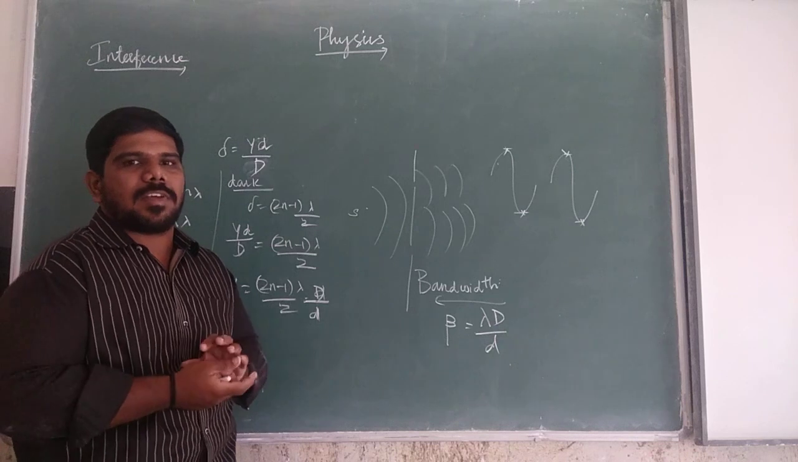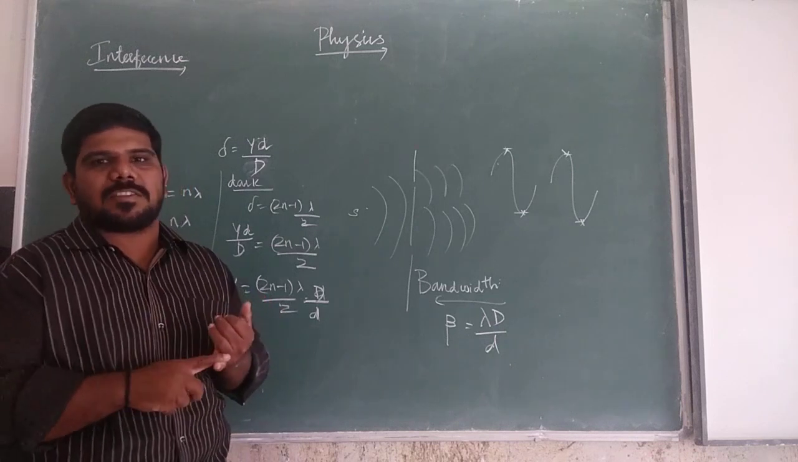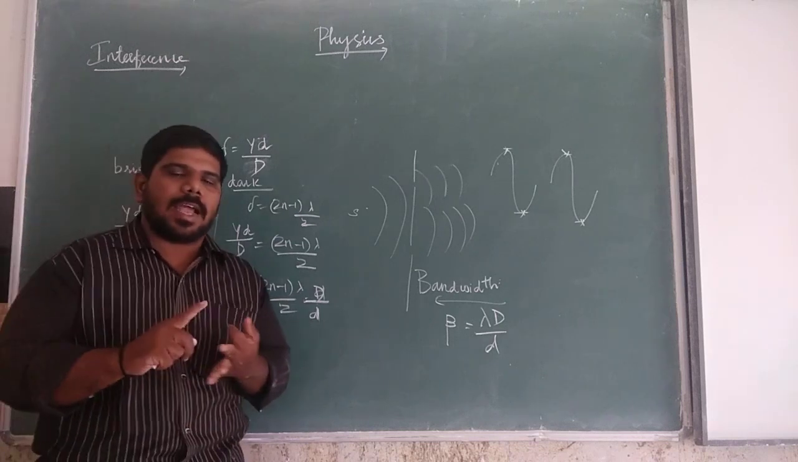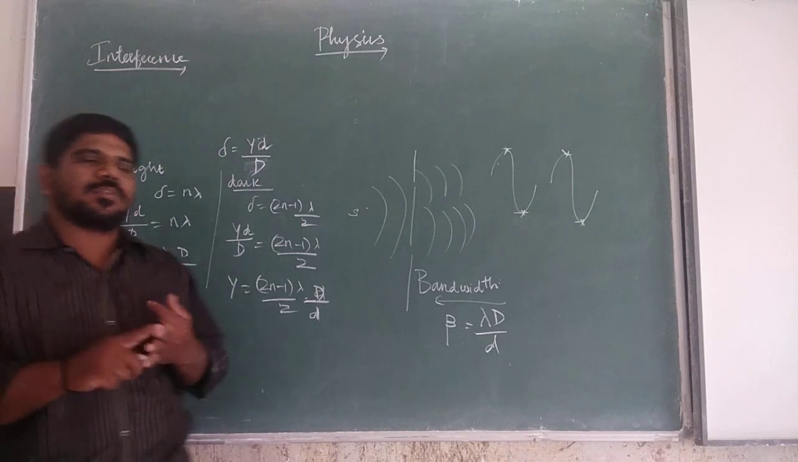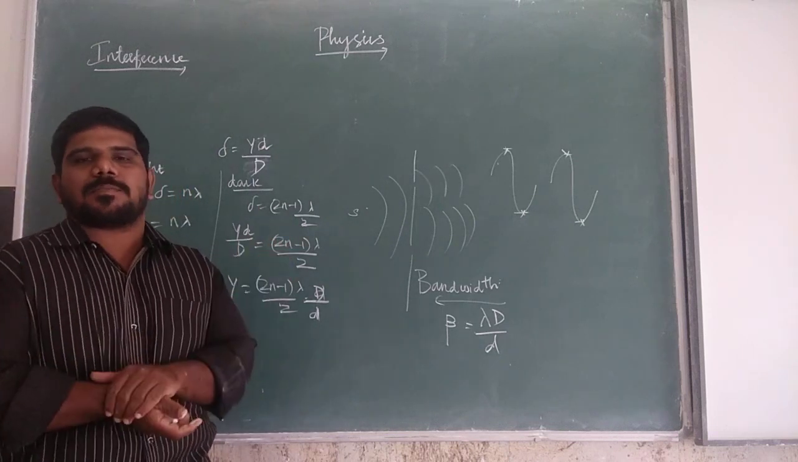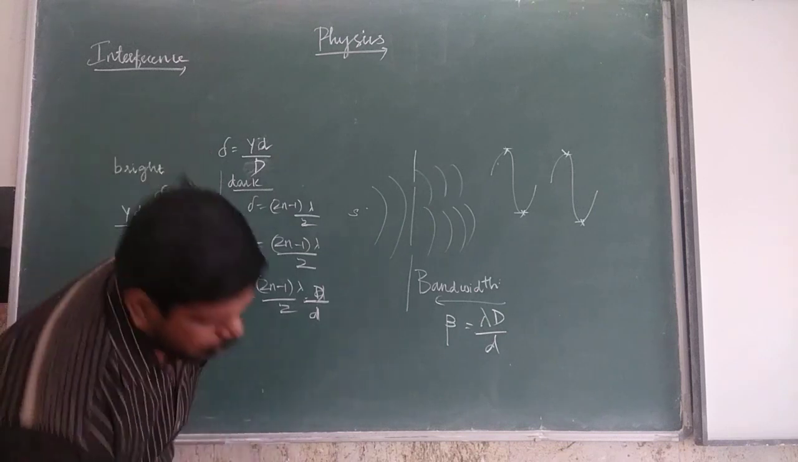So what are the conditions for clear and bright fringes? The screen should be as far away from the source as possible. Second point, the wavelength of light should be larger. And third point, the two coherent sources, the slits, should be as close as possible. Okay? Clear.